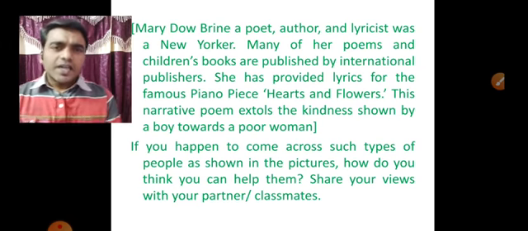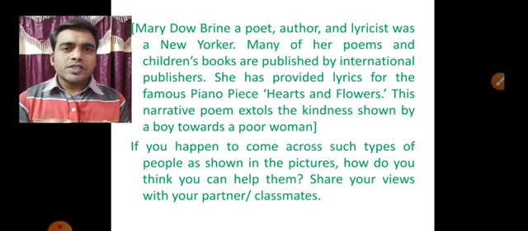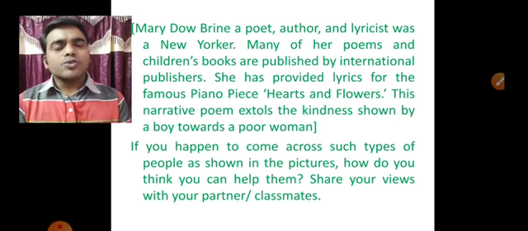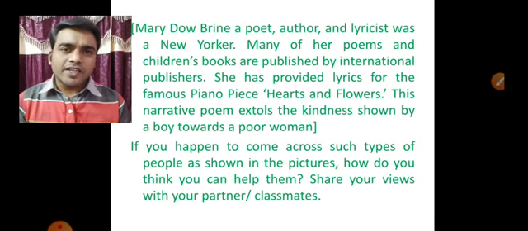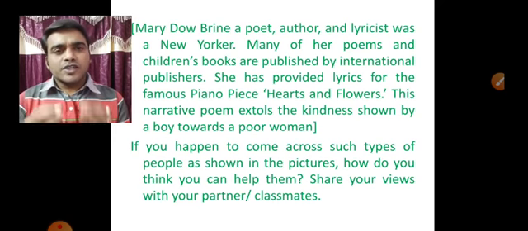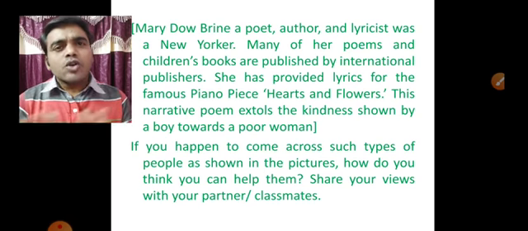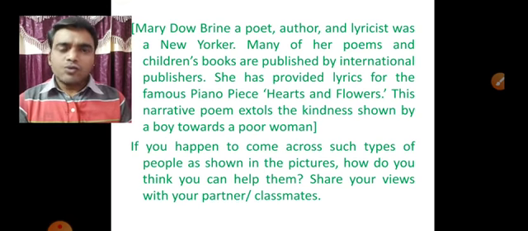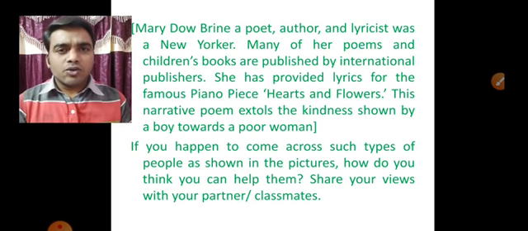In the sense, in this poem that we are going to study, one of the guys has helped one of the poor women standing at the street. Okay, there was a woman, children. That woman was very scared to cross the road. We know how difficult it is to cross the road in the cities.